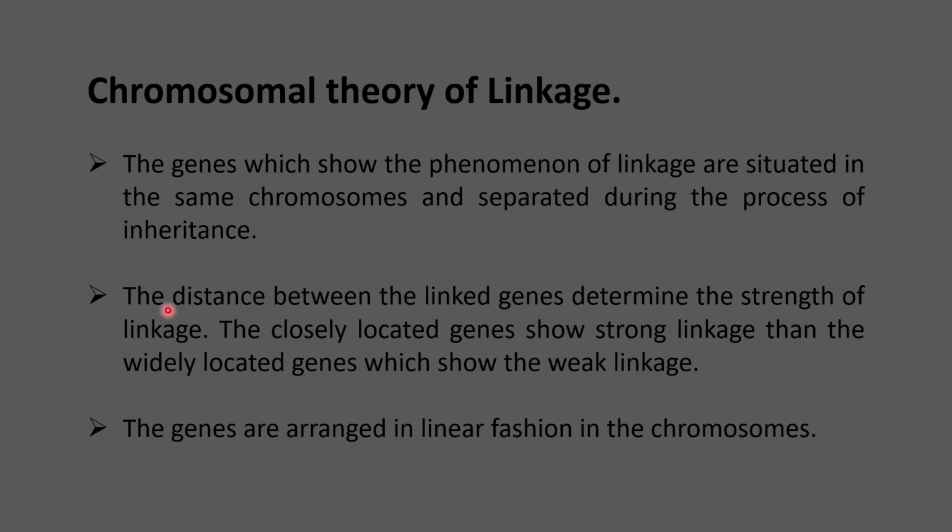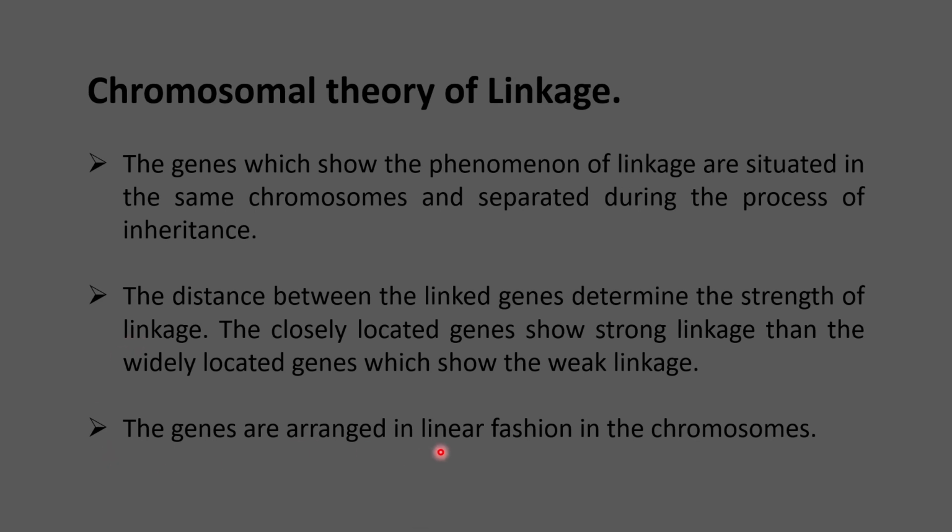And the distance between the linked genes determines the strength of linkage. If they are closely located genes, they show a strong linkage between them, and they tend to inherit together in the offspring generation. And if they are located far away from each other, then there is weak linkage between them, so that crossing over can happen between them, and then there is no chance of these two linked genes inheriting together into the offspring generation.